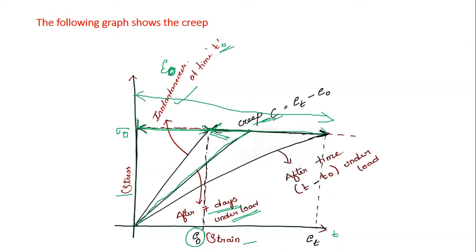So the difference between the strain in the body after time t and the instantaneous strain will give you the creep strain in the body, the strain because of this creep phenomenon.